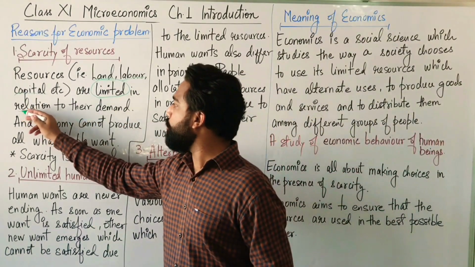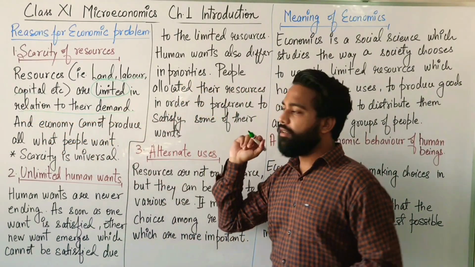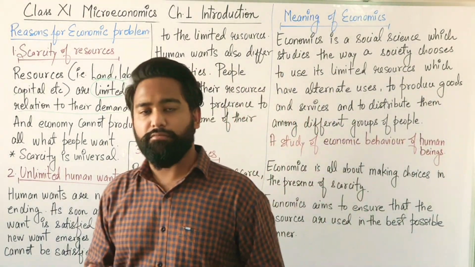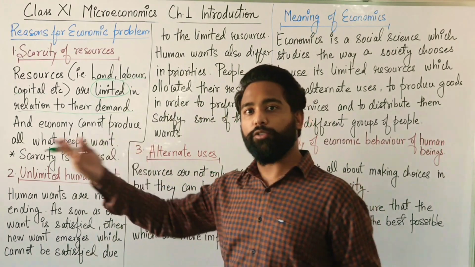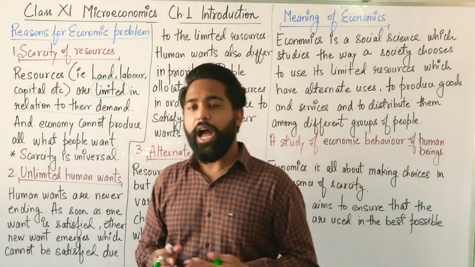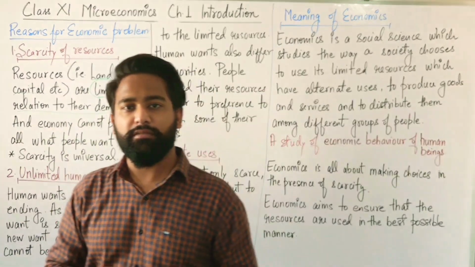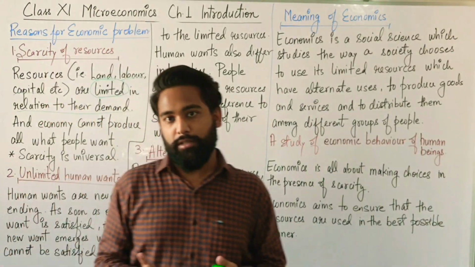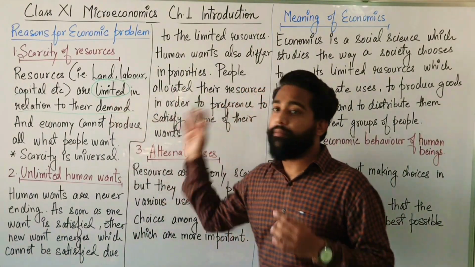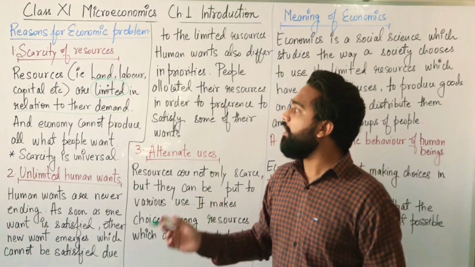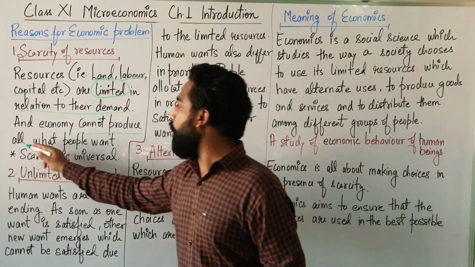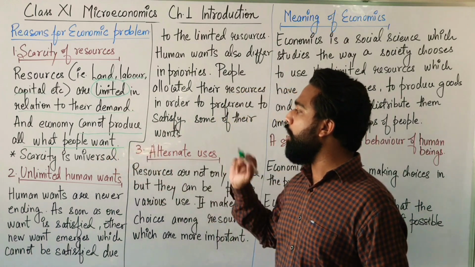In relation to the demand, I want 100 laborers. Can I get 100 laborers? Okay, fine, I got it. I want 1000 laborers in Sitapur. Can I get them? Maybe. I want 10,000 laborers. Is that possible? Maybe not. So these are limited. Therefore, an economy cannot produce all what people want.